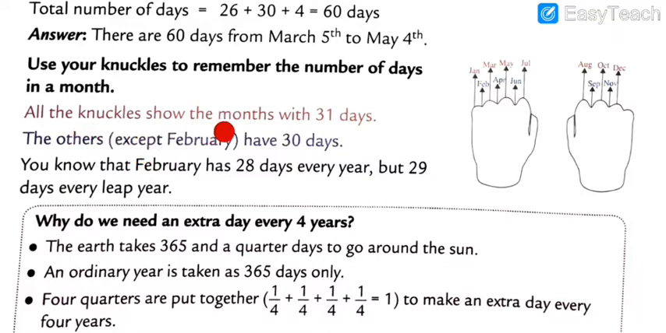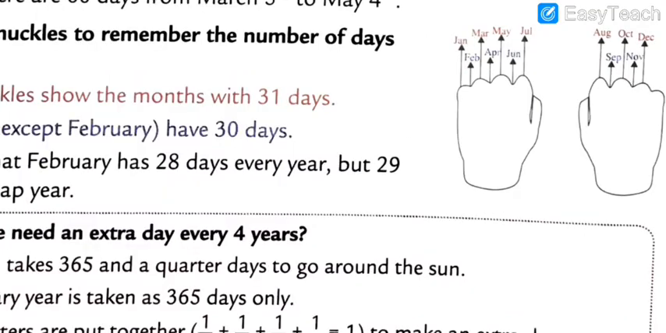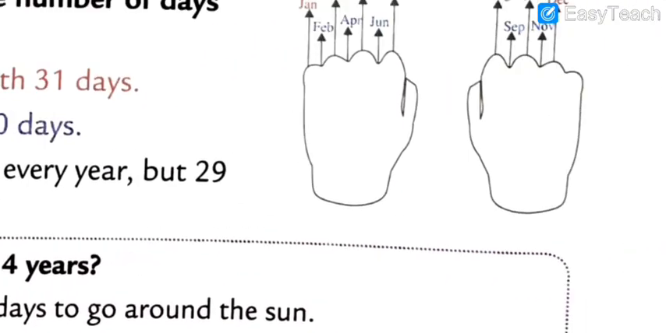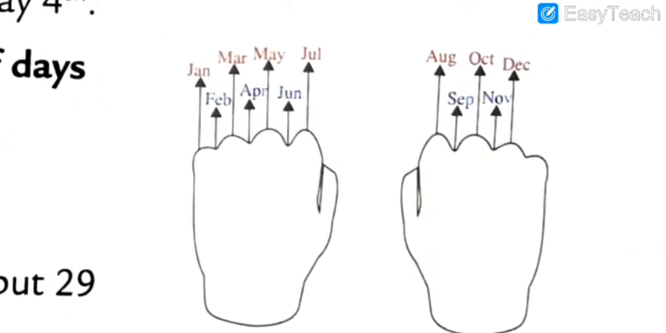All the knuckles show the months with 31 days. Means, see, the knuckle is what? The slope finger shown here in the figure. See, my dear students, you have to keep this figure in mind, and then after we will solve this topic. Understood, all of you? I hope you all understood.